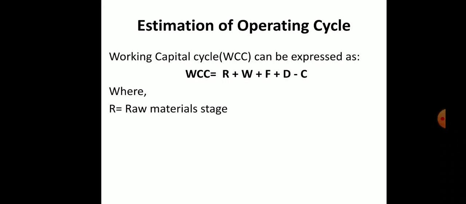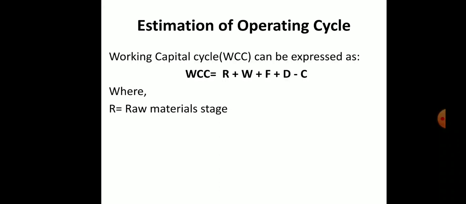From cash we have to buy the raw material, and how many days it takes to buy it depends. If the raw material is coming from other countries, it will take time. If it's next to our office, you can buy it within half an hour or 15 minutes, but if it is coming from another state or country, it will take some time. That is called the raw material stage.